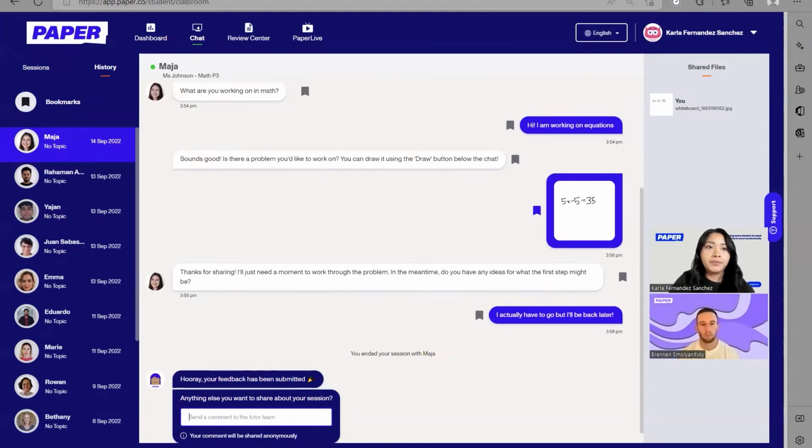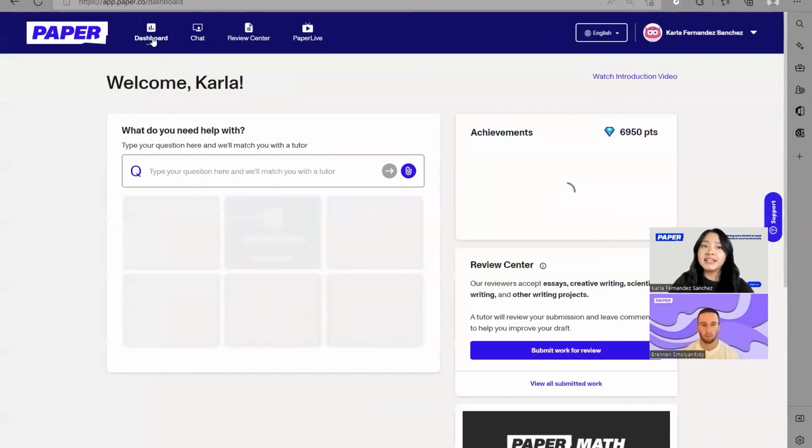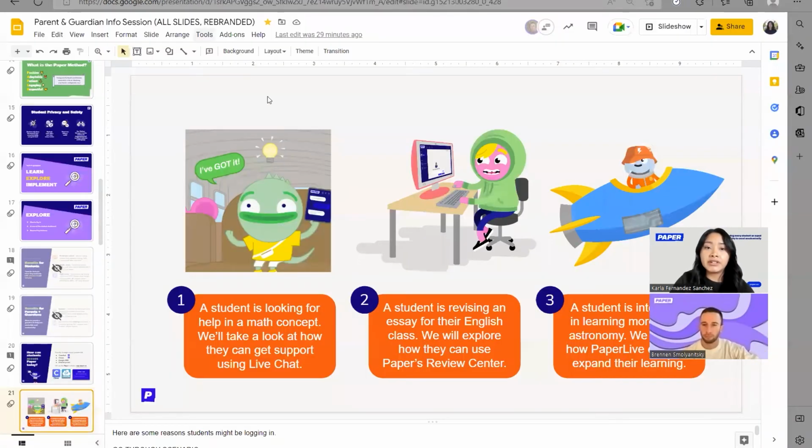All right, so now that we've explored live help, let's go and check out our second scenario. This is a student that's revising an essay for their English class, and we know that writing essays or just writing in general can be a little daunting. There's a lot to keep in mind, a lot of ideas to think of. So let's explore how Review Center can support your students in this.